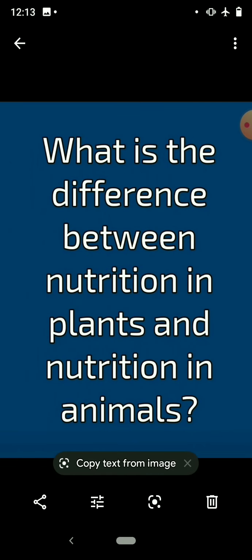Then what is the difference between nutrition in plants and nutrition in animals? Is there any difference between nutrition in plants and nutrition in animals? Nutrition means mode of taking food. You have seen the plants around you, you have seen the animals around you, and you are also an animal, I am also an animal. So, is there any difference? Yes.